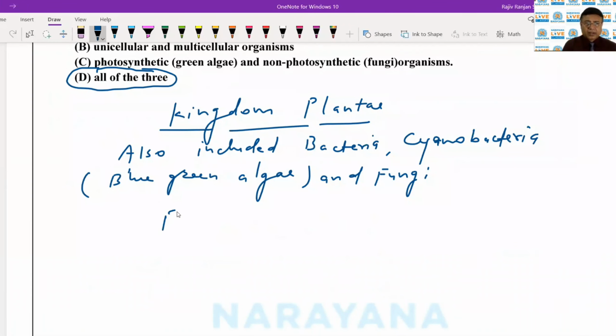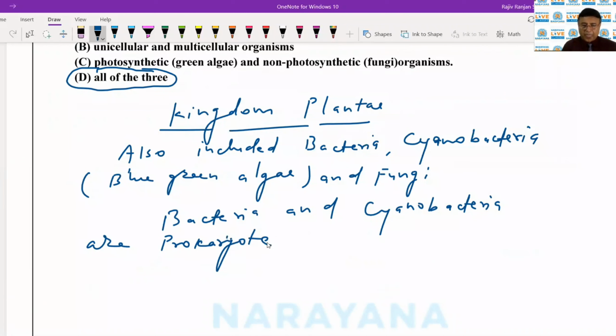bacteria and cyanobacteria are prokaryotes. They do not have the well-defined nuclei, nor do they have the membrane-bound cell organelles. So they are prokaryotes, and now they are the members of the kingdom Monera. In the 5 kingdom classification, they are the members of kingdom Monera. But those days, kingdom Plantae just contained all these.